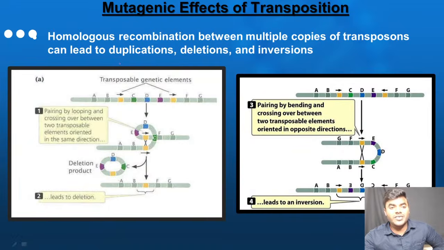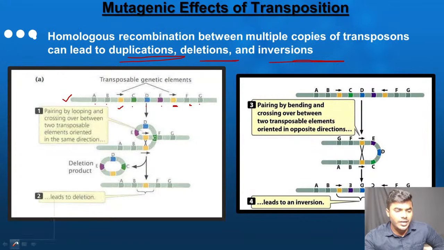Okay, friends, listen, focus. It is involved in the duplication, deletion, as well as the insertion. That is what I said to all of you. How does it cause the deletion? How does it cause the inversion? How does it cause the duplication? I'll explain to all of you. This is the DNA having different kinds of genes: A gene, B gene, and the yellow one is the transposable element. C gene, D gene, E gene, transposable element, F and G.